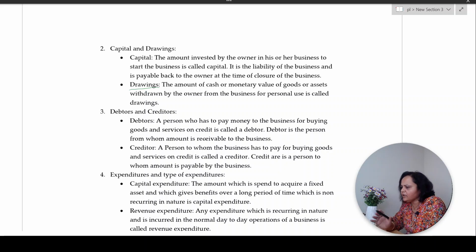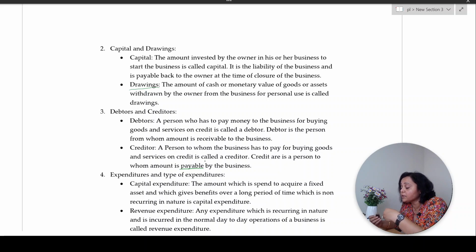Likewise, creditor, exact opposite of debtor, is a person to whom money is payable by the business. Say, I purchased some goods from a wholesaler so that I can sell them to my clients. Now, I haven't paid cash for the goods I purchased from the wholesaler immediately. So, what happens?